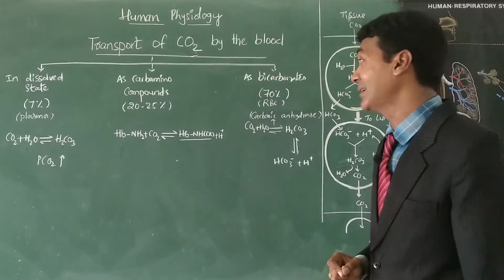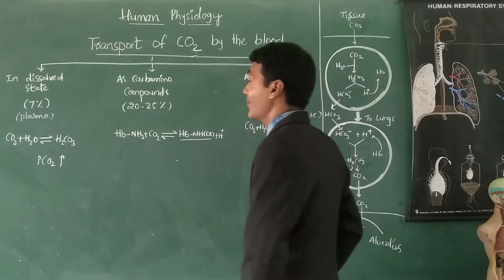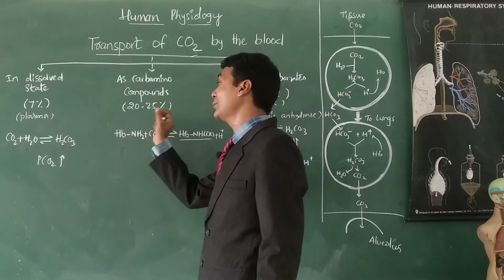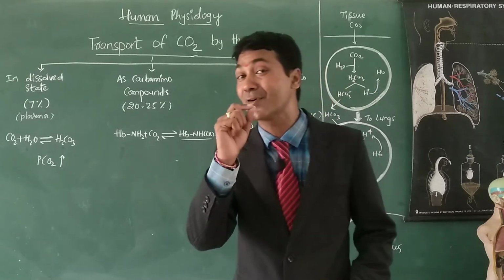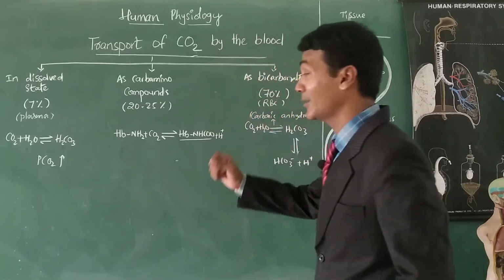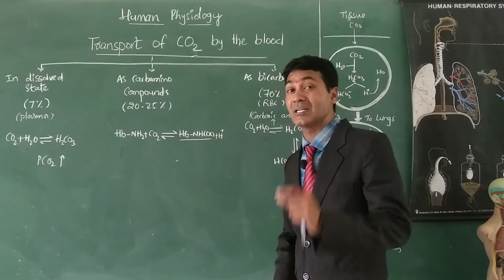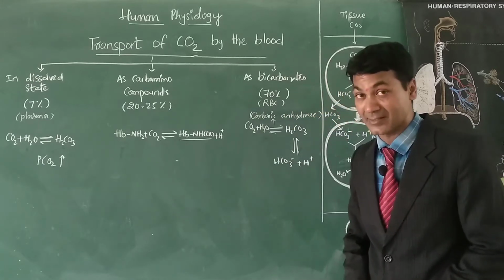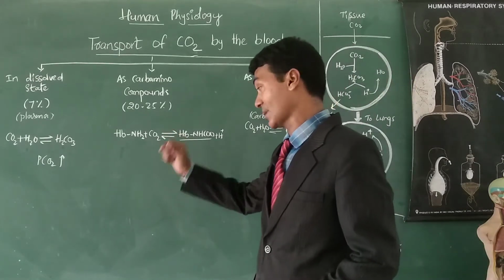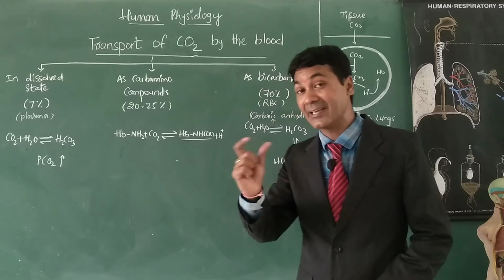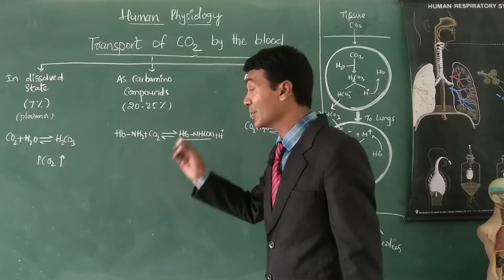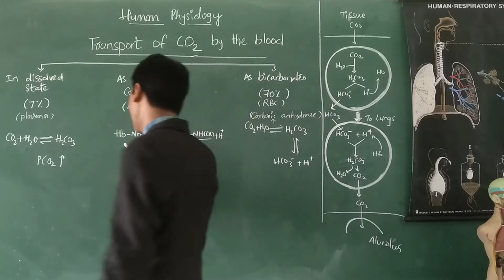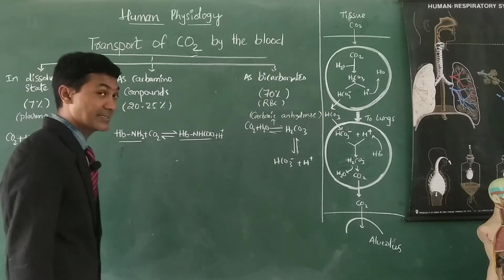And the second one, as carbamino compounds. So 20 to 25% of carbon dioxide is transported in the form of carbamino compounds. My dear students, proteins contain amino acids, right? Carbon dioxide can react with the free amine group of any protein. Hemoglobin is one of the proteins, one of the blood proteins.